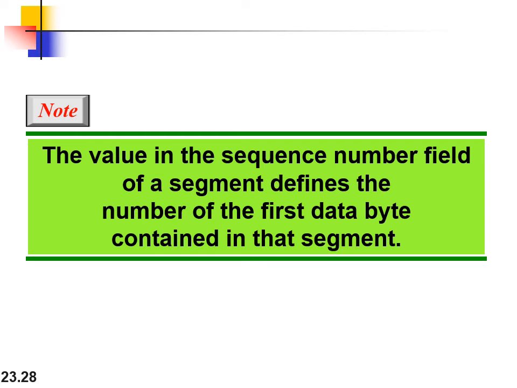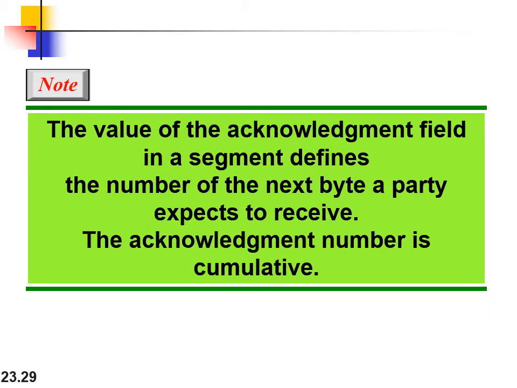Yes, the value in the sequence number field of a segment defines the number of the first byte in that segment. So what will be the number of the acknowledgement byte? It will be the number of the next byte expected by the receiver.